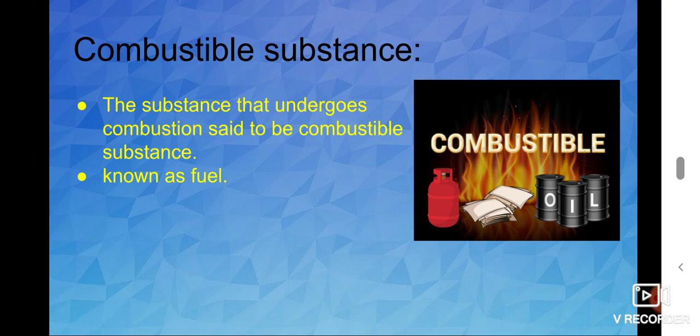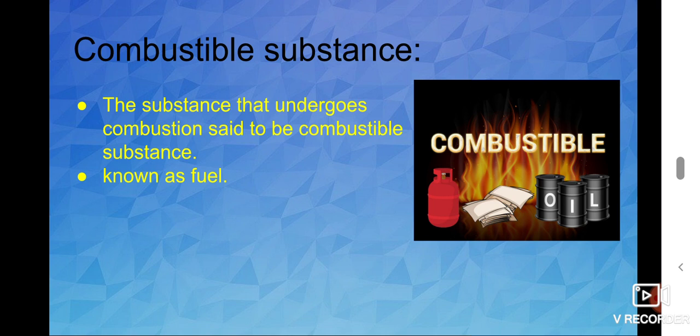So what is a combustible substance? The substance that undergoes the combustion process is known as a combustible substance. That combustible substance is otherwise known as fuel. Can you say some examples of combustible substances?